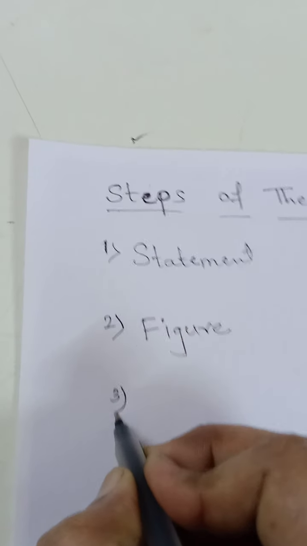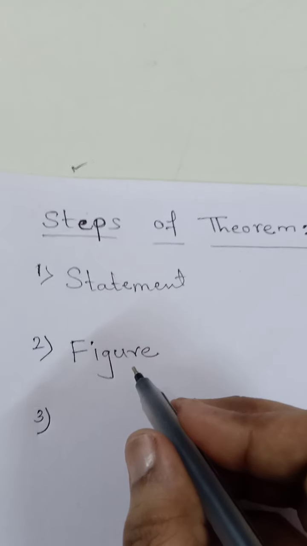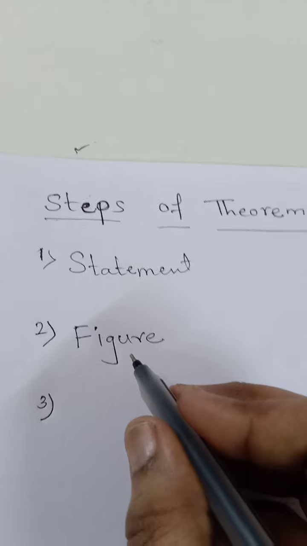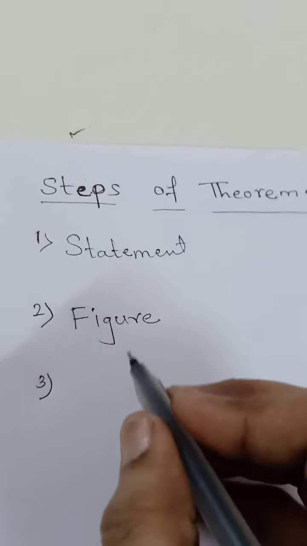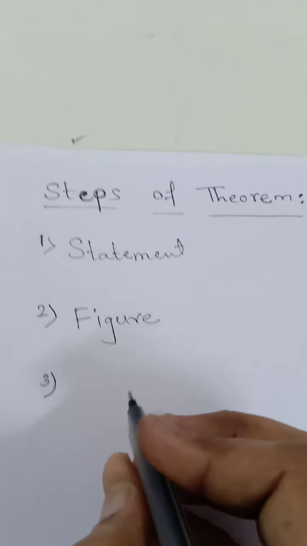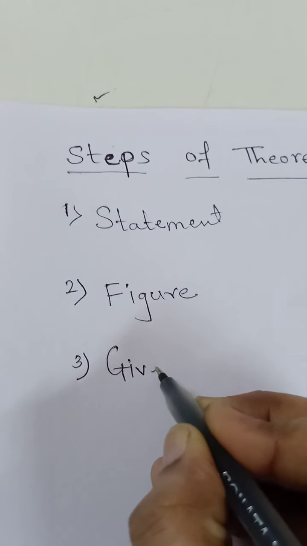After drawing the figure, whatever we are taking in the figure, for example if I am taking a rectangle, what is the name of the rectangle? For example, if I am taking quadrilateral ABCD is a rectangle, then the description of the figure we have to write in statement form, and that statement is called given.